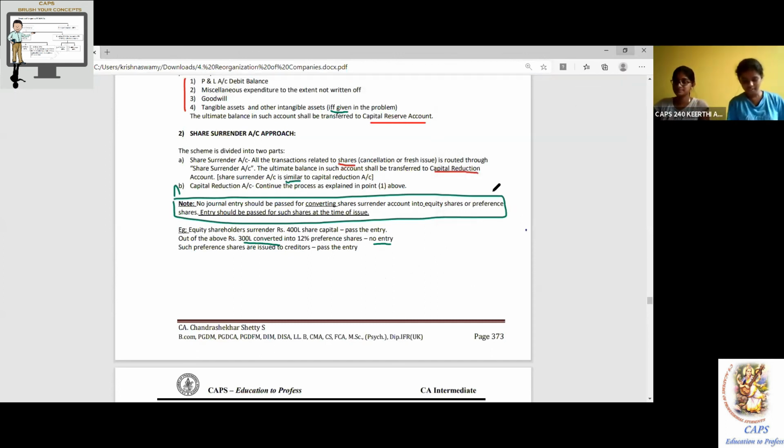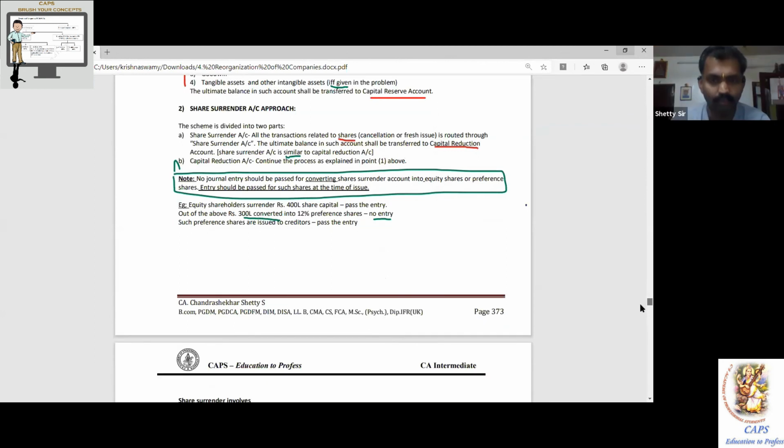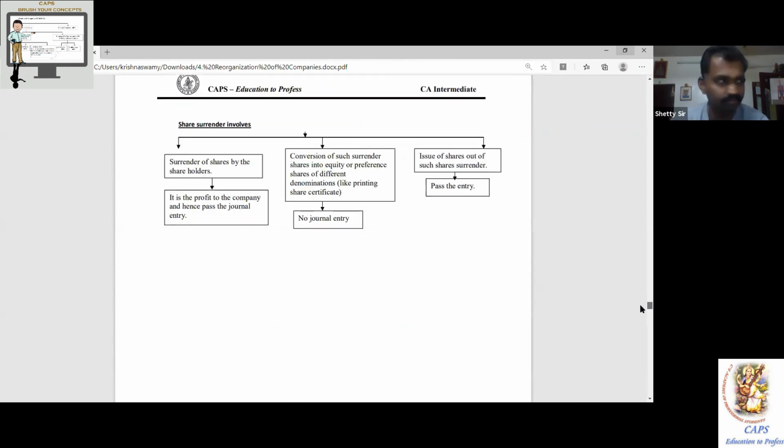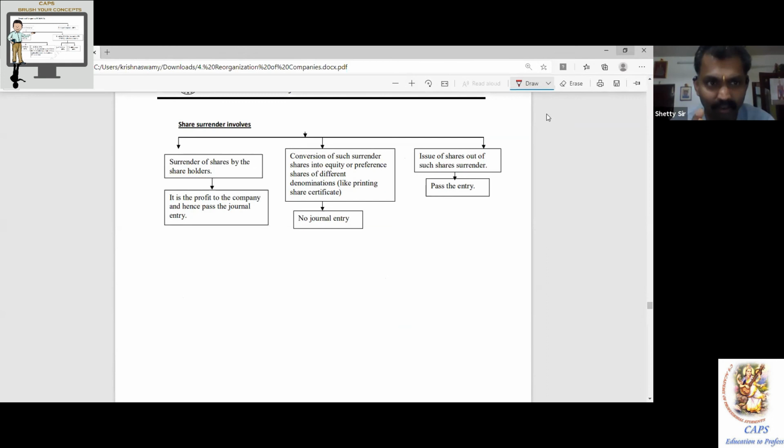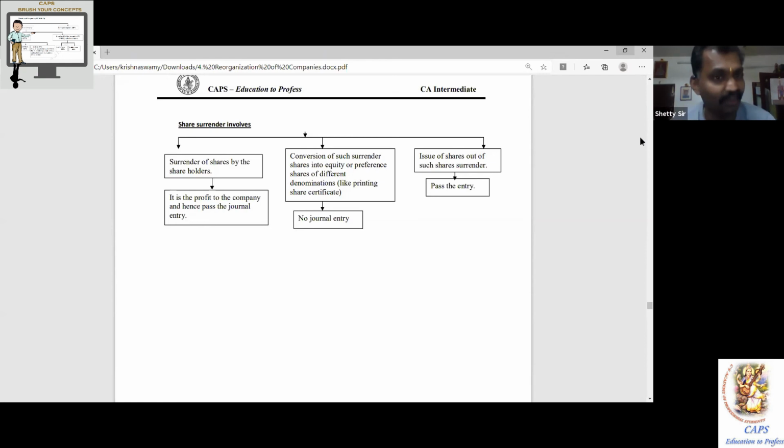Share surrender involves 3 arrow marks. Come down, there is a beautiful further analysis. The same things where there is a confusion possible, the beauty of CAP's, we keep on giving again and again. We are obsessed with consistency. The chart approach is the best approach because we are going to be chartered accountants. Wherever there is a confusion, write again from a different angle. Your life will become beautiful.